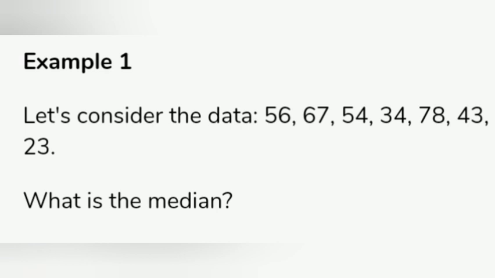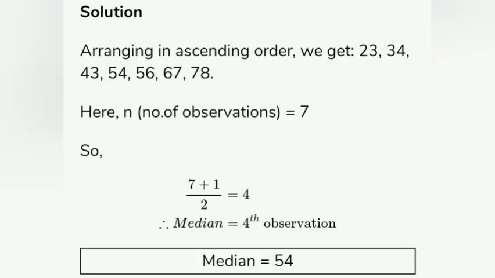Now let's consider another example where the data is 56, 67, 54, 34, 78, 43, 23. We have to find the median. First we sort the data in ascending order. Here n is equal to 7. According to the formula, 7 plus 1 upon 2 is equal to 4. So the answer is the number present at the fourth position, that is 54.